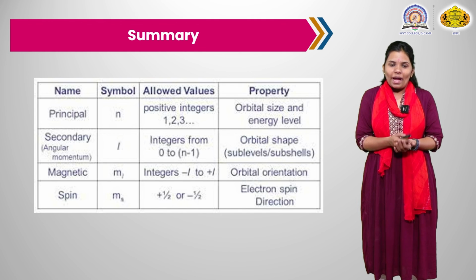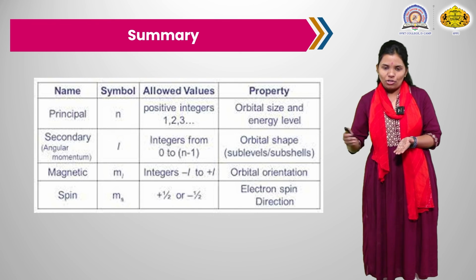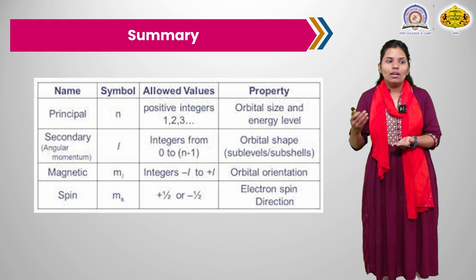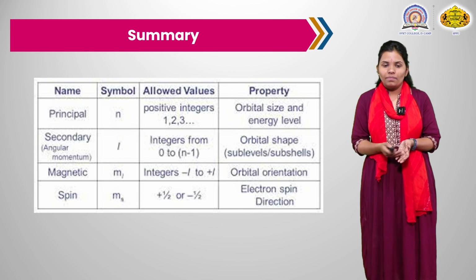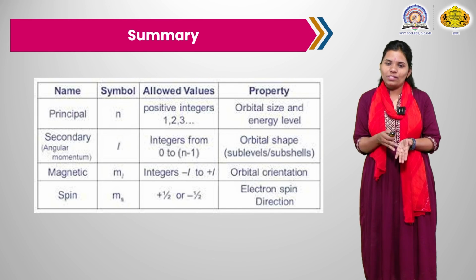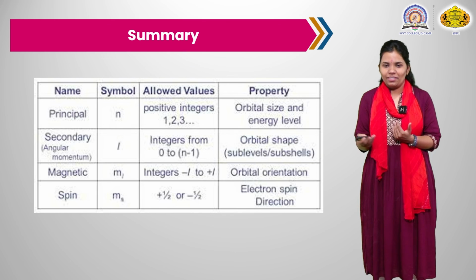Next is the magnetic quantum number ml, with integer values from minus l to plus l. It gives the orientation of the orbital. The spin quantum number ms has a value of plus half or minus half, which gives the spin of the electron.